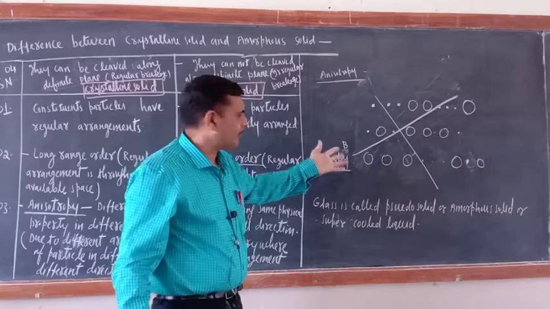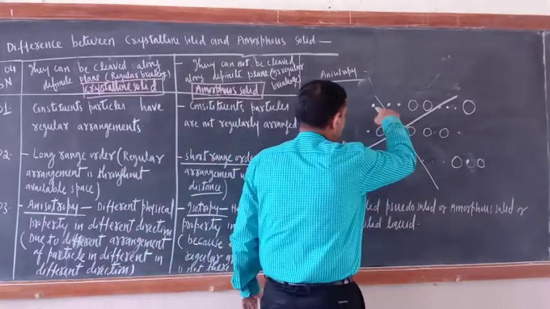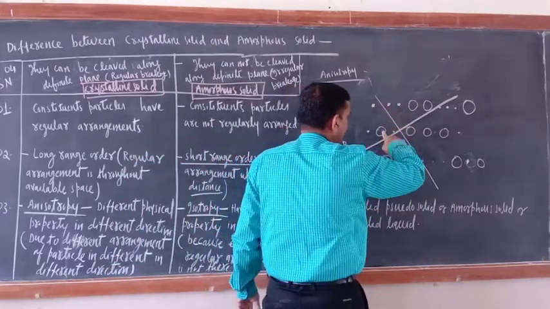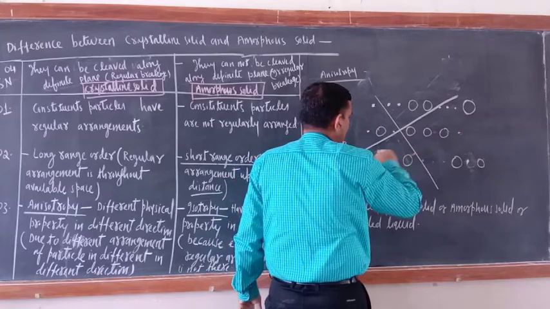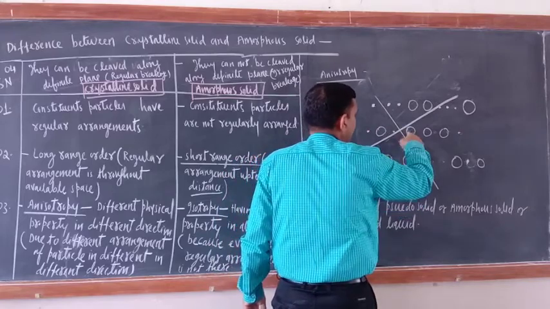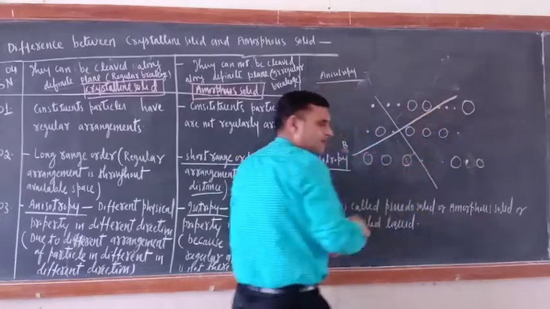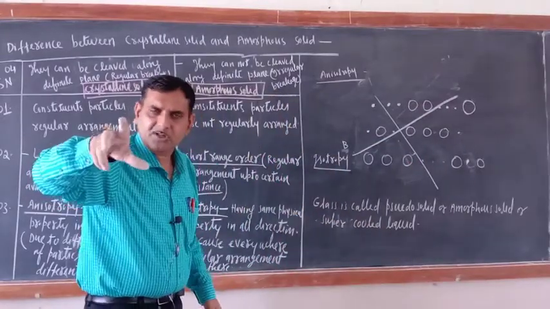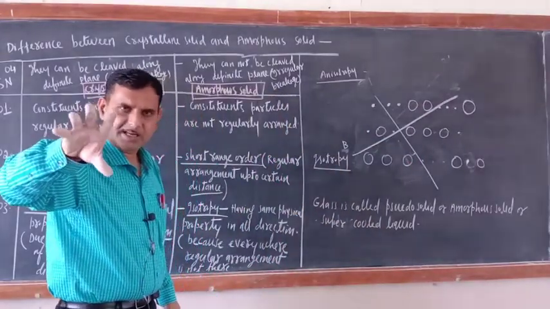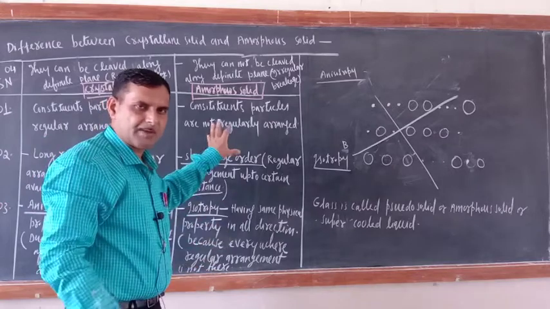Because here, just see this side, what is there? Small, then big, small, big. Now this side, big only. It means regular arrangement is not there. Definite geometrical pattern is not there in amorphous solid.